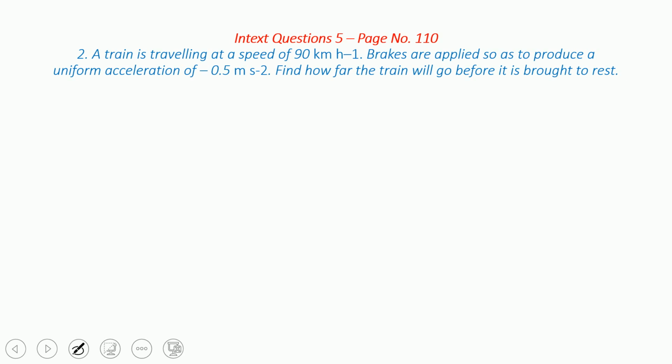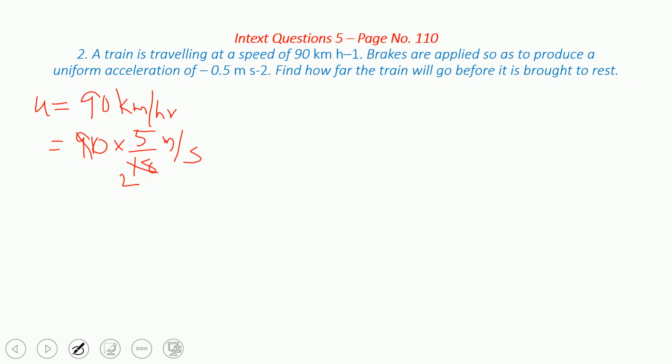Here you know that u is equal to 90 kilometer per hour. Understand? Now, if it is kilometer per hour, what you have to do is multiply by 5 upon 18, so it becomes meter per second. 9 2s are 18, 1s are correct, again 2 5s are 10. So 5 into 5 is 25 meter per second.